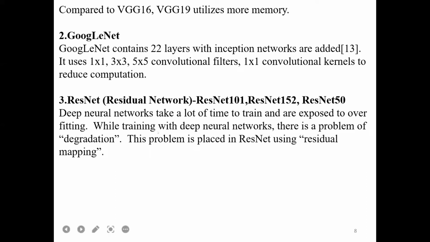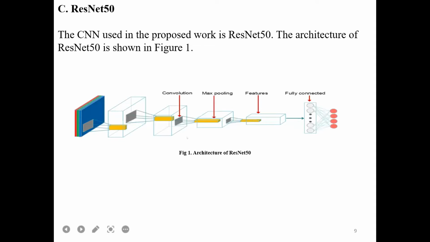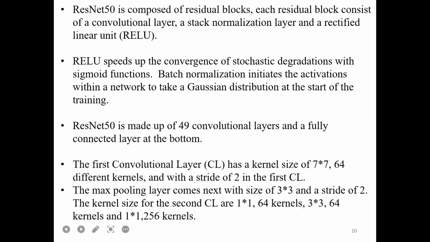The difference between the other deep neural networks and the residual network is that it is using residual mapping, so the problem of degradation can be overcome. This is the architecture of the ResNet 50, which has a convolution, max pooling features, and lastly it is connected with the fully connected layer. This ResNet 50 has many activations that take a Gaussian distribution at the start of the training. It consists of a convolution layer, a batch normalization layer, and a rectified linear unit.